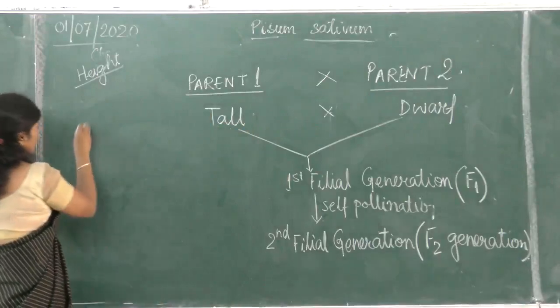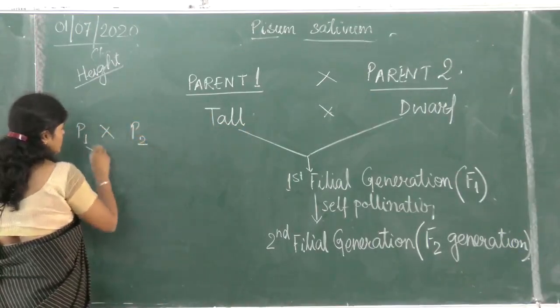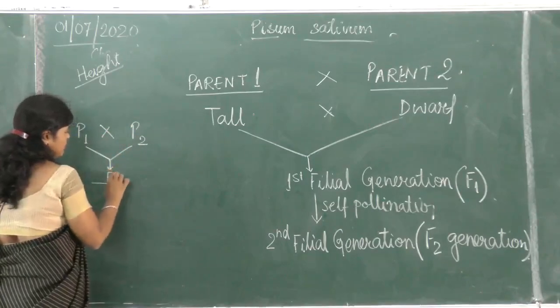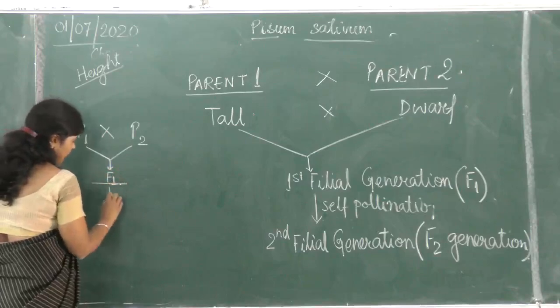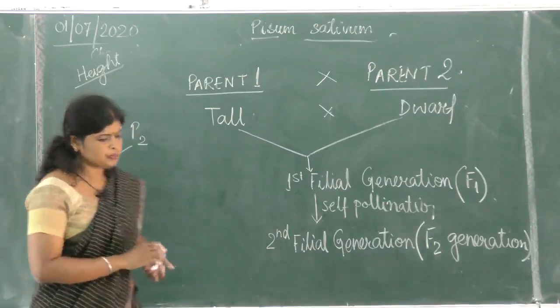So what are we finding? I go slow. Parents were crossed. Parent 1 and parent 2 were crossed. Is it all right? And then what do we find? The generation which comes out is F1, and F1 is self pollinated to get F2.